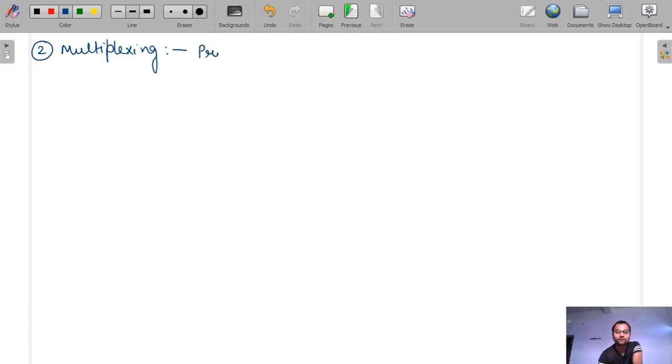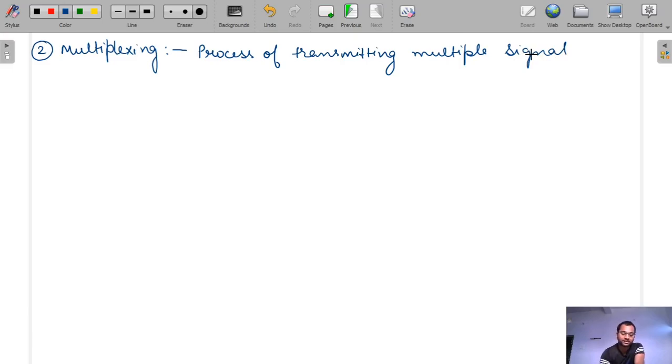So it is the process of transmitting multiple signals. Like when we modulate with different carrier frequencies, the different frequency components will be present. So the process of transmitting multiple signals, that is many number of signals, through a common channel is known as multiplexing.